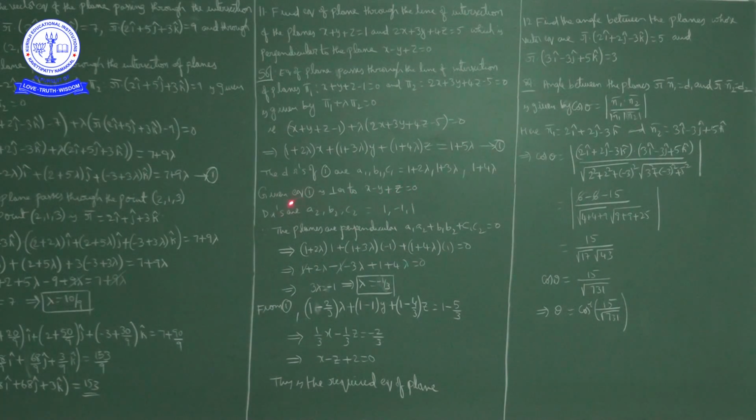We consider the direction ratios of equation 1 as a1, b1, c1, and the direction ratios of the normal to this plane as a2, b2, c2.